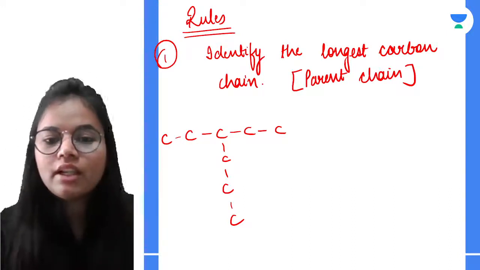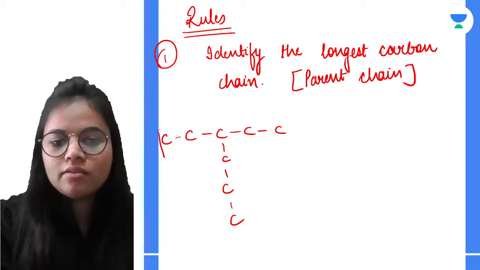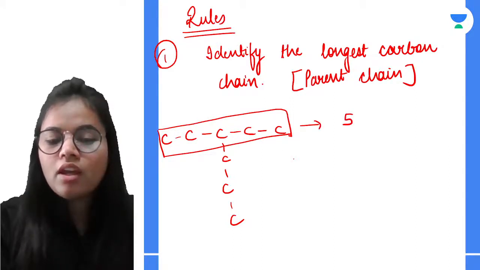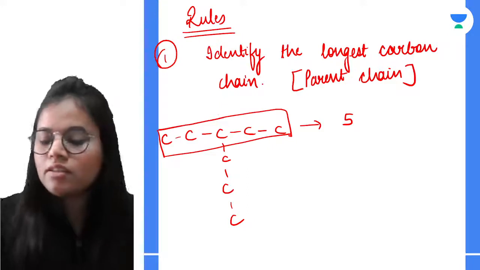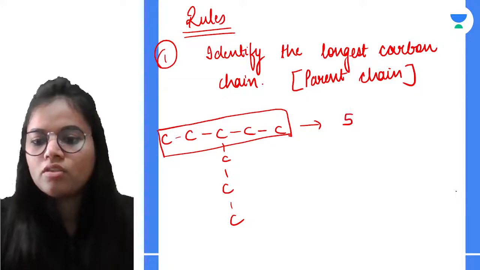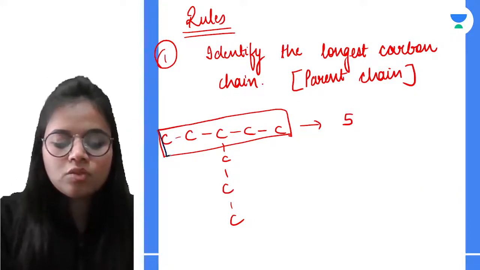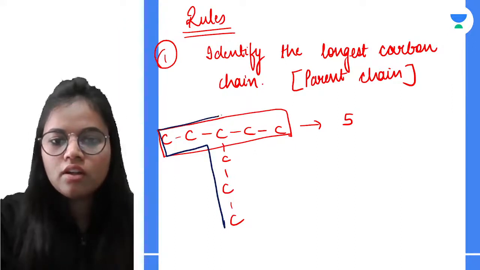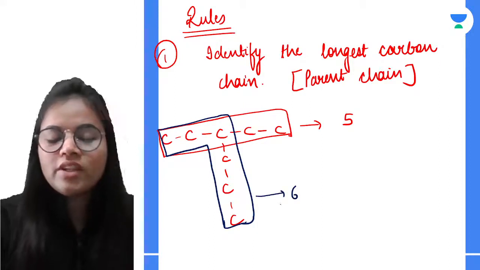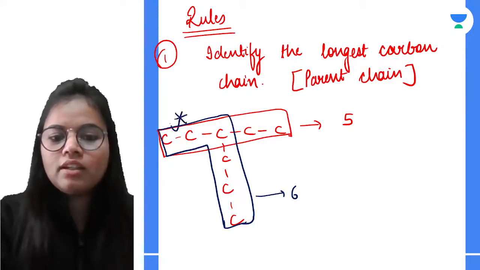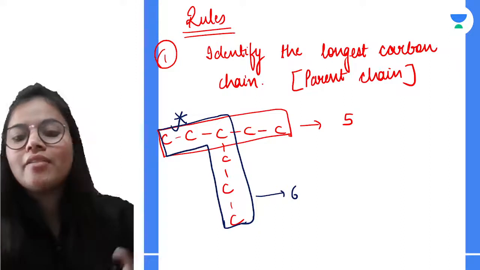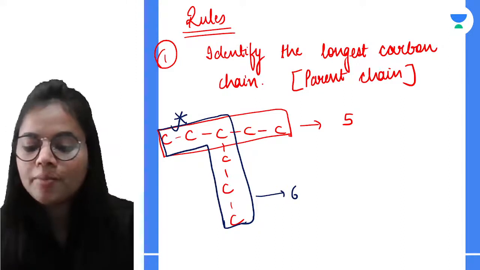Now, which chain will I be selecting? If I select this chain, it is having how many carbon atoms? 5. And if I select this chain, from this one to here, how many carbon atoms am I having? 3 and 3, 6. So which chain will I be selecting? I will be selecting this chain, the one which is colored blue, because it is having the largest number of carbon atoms.